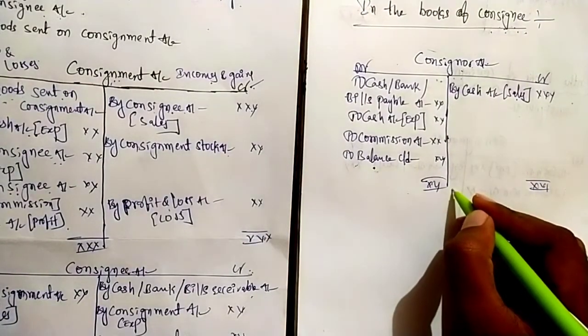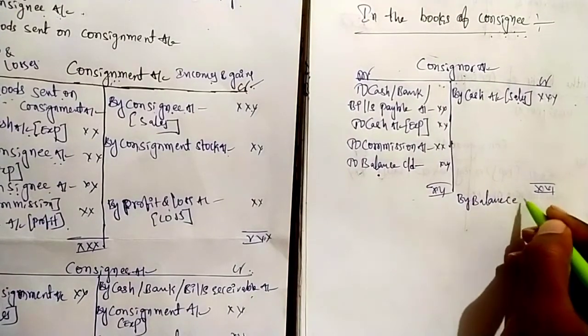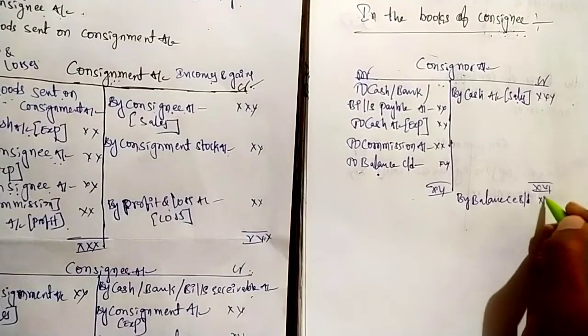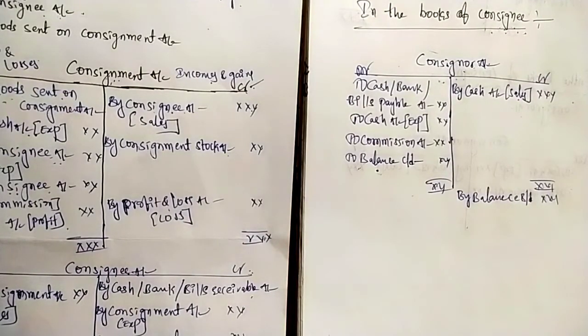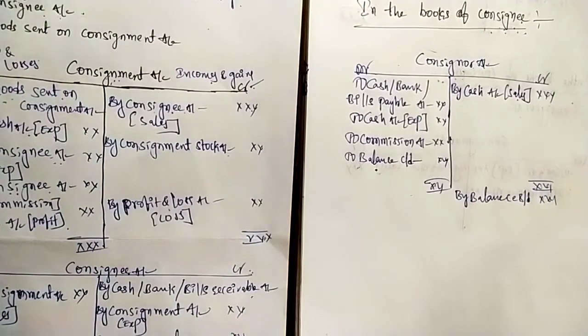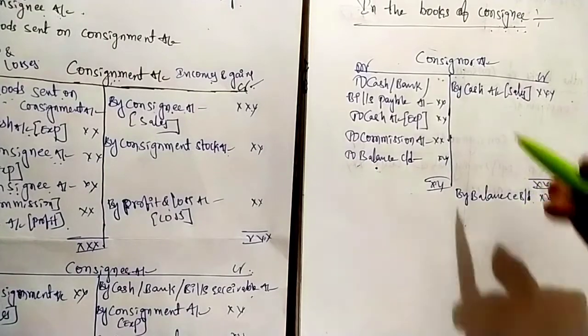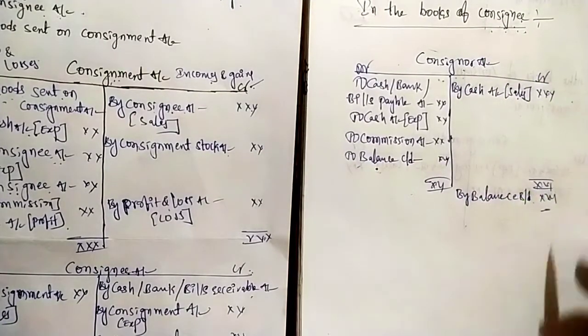Next we have to write by balance brought down. This is a due amount, means this amount consignee has to pay. Consignee has to pay this amount to the consignor. Consignor account is showing credit balance, meaning consignor is a creditor.